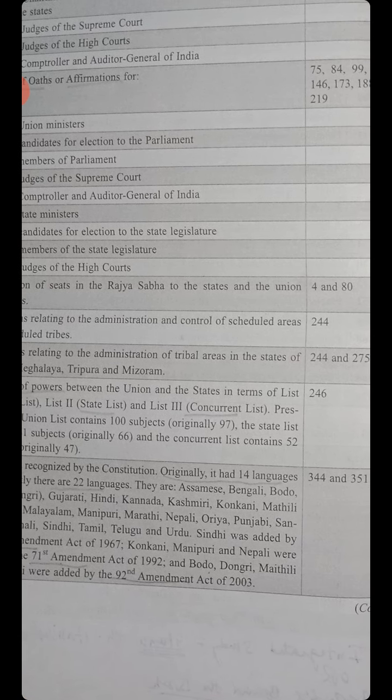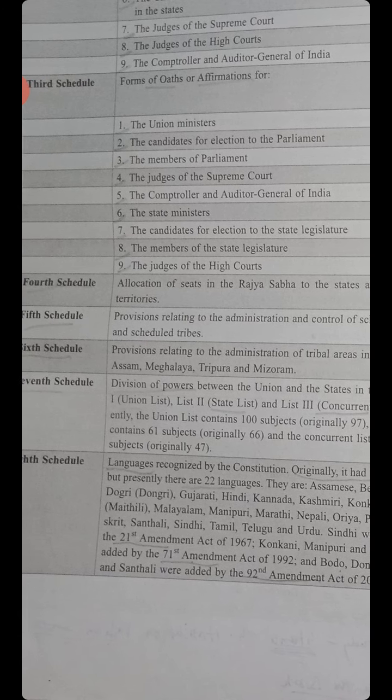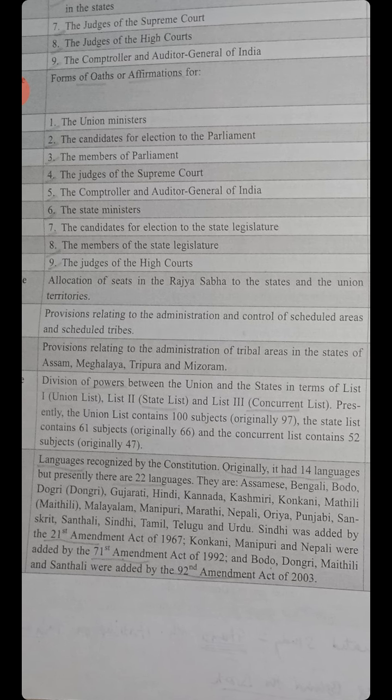Eighth schedule, Article 344 and 351. Languages recognized by the Constitution. Originally, it had about 14 languages, but presently there are 22 languages. They are Assamese, Bengali, Bodo, Dogri, Gujarati, Hindi, Kannada, Kashmiri, Konkani, Maithili, Malayalam, Manipuri, Marathi, Nepali, Oriya, Punjabi, Sanskrit, Santhali, Sindhi, Tamil, Telugu, and Urdu.